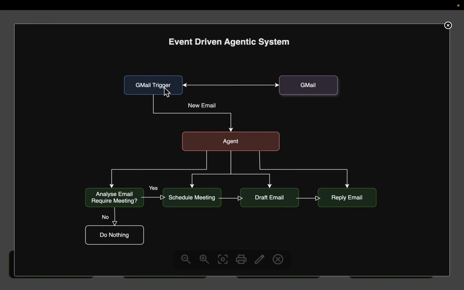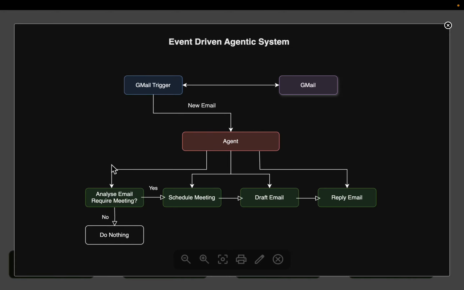Now here, the communication between the trigger and the Gmail can be in either direction. For example, Gmail can itself send a message to the trigger whenever it receives an email, or we can configure the trigger to continuously monitor Gmail for new emails. So in this scenario, we will make our trigger continuously monitor our mailing system for new emails.